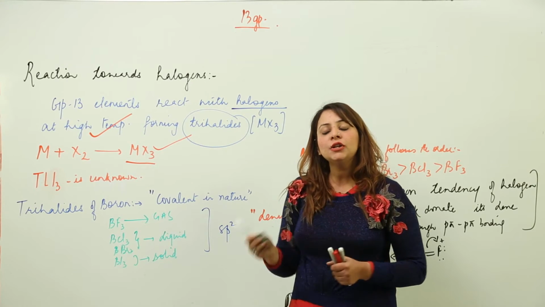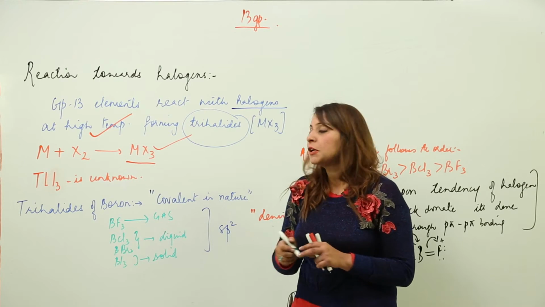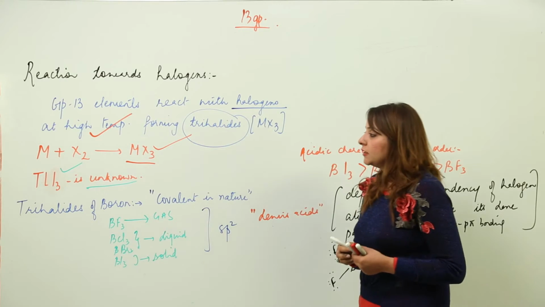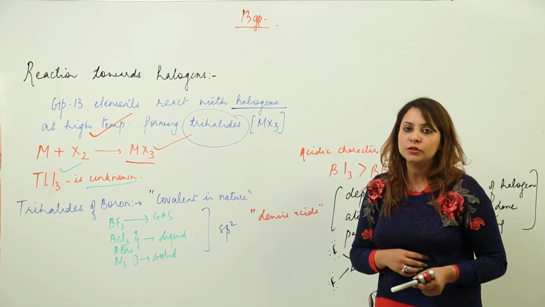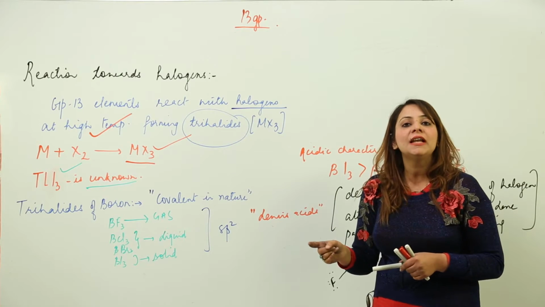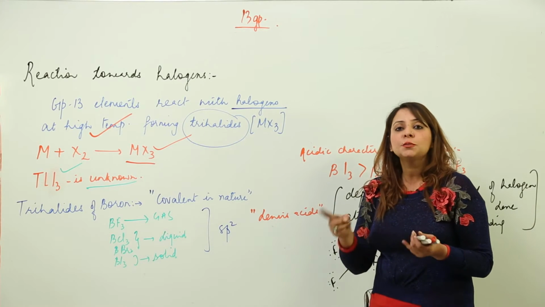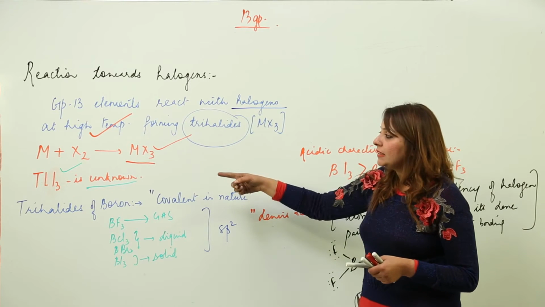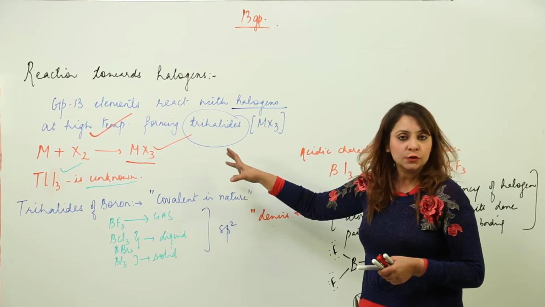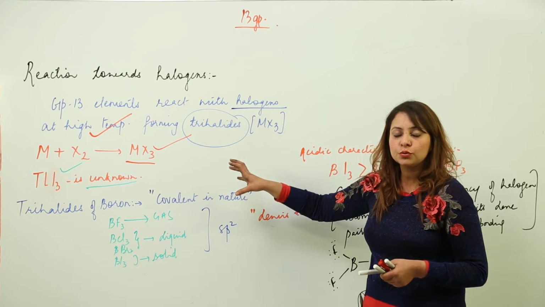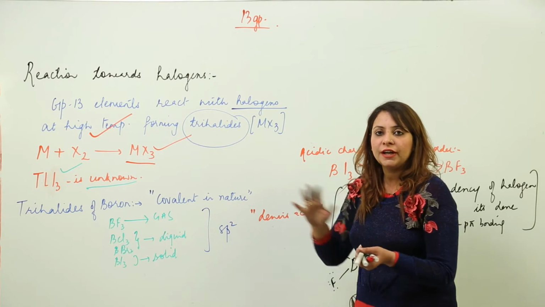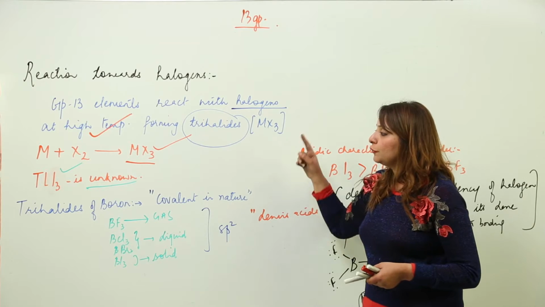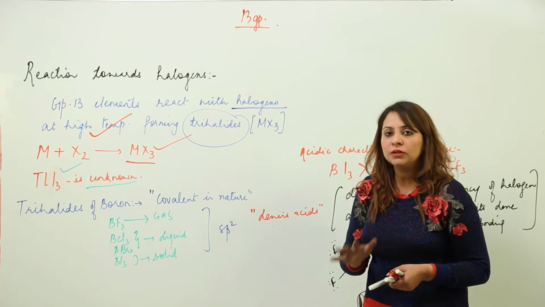We are aware of all the halides, but thallium iodide is unknown till now, because the bond formed between thallium and iodine is not so stable. The reason behind this is the lattice energy effect, because we know that a smaller cation can stabilize a smaller anion and a bigger cation a bigger anion. But here, though iodine is quite big and thallium is big, due to the poor shielding effect the bond formed between them is not stable. So out of all the halides, thallium iodide is unknown till yet.